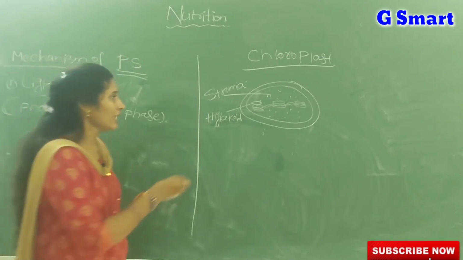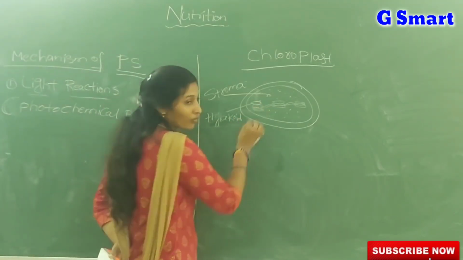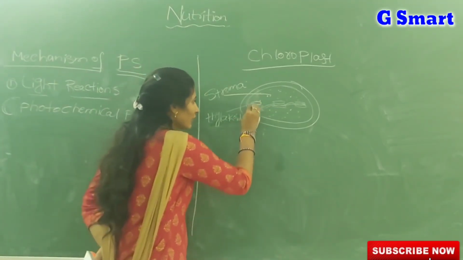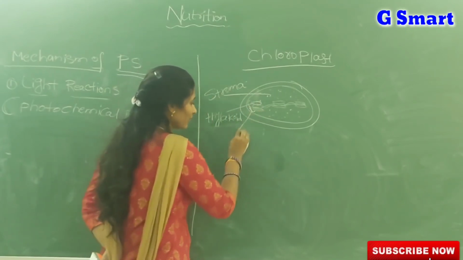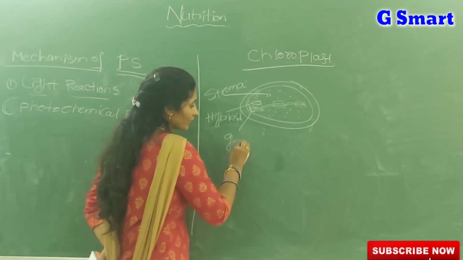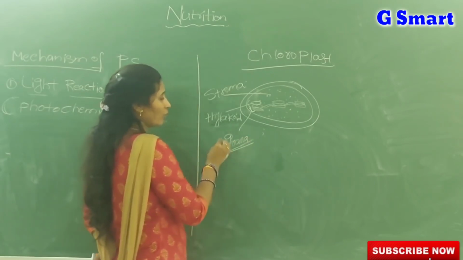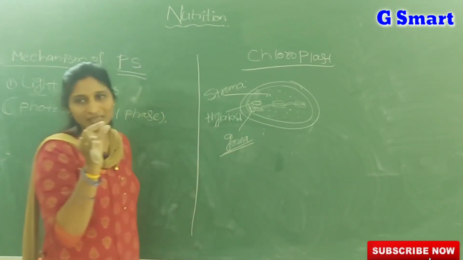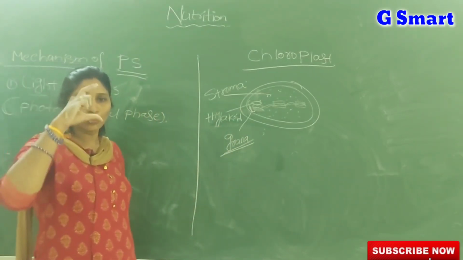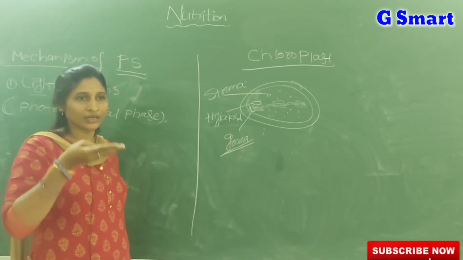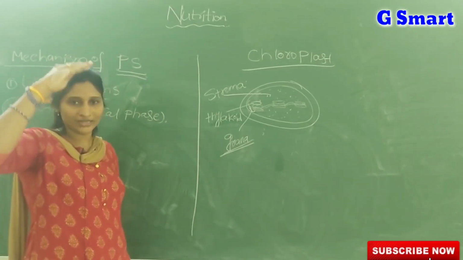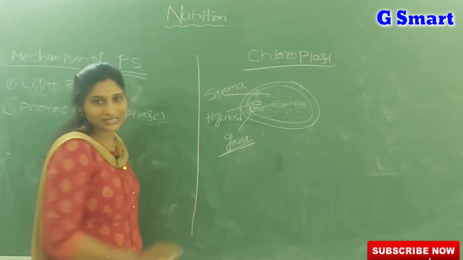In the same way thylakoids are placed one over another in the chloroplast. The group of thylakoids we term grana. Very very important. Thylakoid is a single structure, but the group of thylakoids arranged one over another, that whole group we call grana.